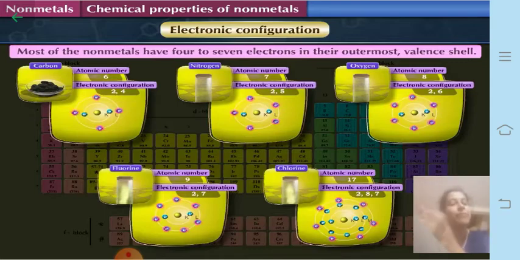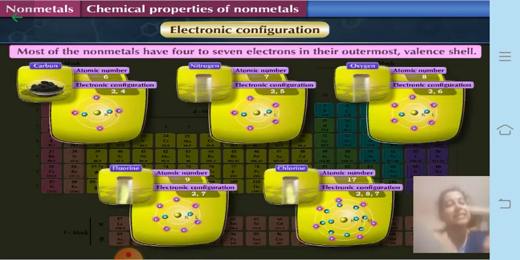If we see the metals, they have 1 to 3 electrons in the valence shell, which can be easily given away because it requires less energy to give these electrons, whereas to accept 7, 6 or 5 electrons is very difficult. In the non-metals, they cannot give away 4, 5, 6 or 7 electrons, because it requires a lot of energy.